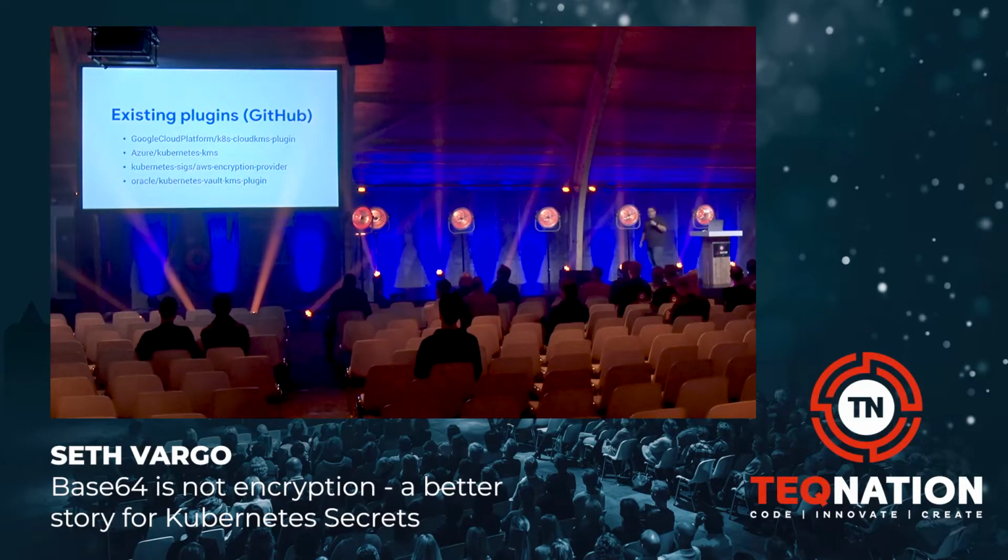It turns out that the community has already done a lot of investment to try to make this easy for you if you're running and operating your own Kubernetes cluster. So there are a couple of different open source tools that, as their names imply, manage these third-party KMS providers. We have the Google Cloud Platform Kubernetes Cloud KMS plugin, which delegates access to Google Cloud KMS. The Azure Kubernetes KMS plugin delegates the key management to Azure Key Management Service. The AWS encryption provider delegates access to Amazon Key Management Service. And then Oracle actually has a Kubernetes Vault KMS plugin, which delegates KMS management to HashiCorp Vault's transit backend.